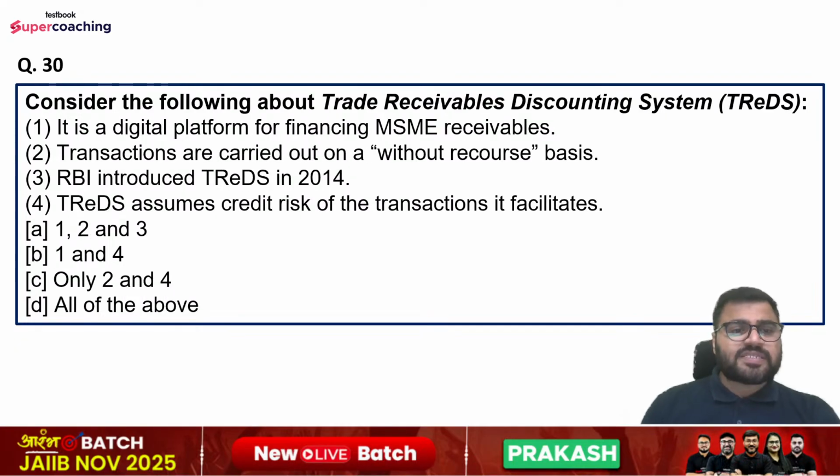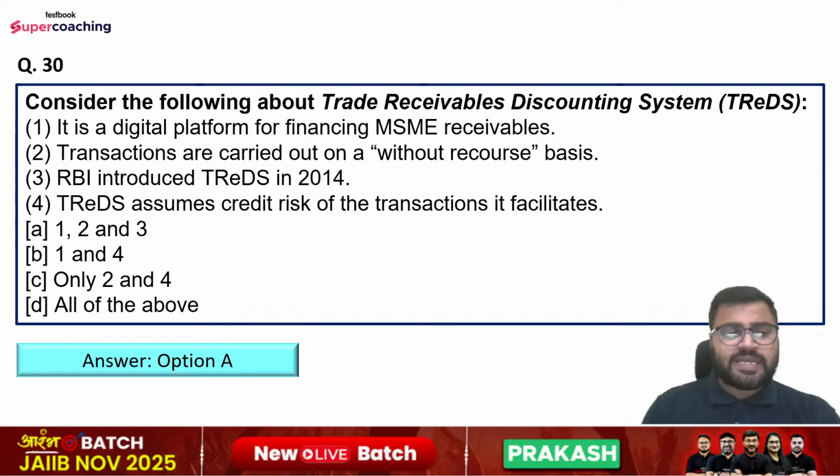Question number 30th is, consider the following about trade receivables discounting system, that is TRADES. It is a digital platform for financing MSME receivables. Transactions are carried out on a without recourse basis. RBI introduced TRADES in 2014. TRADES assumes credit risk of the transactions it facilitates. Options are first, second, and third only, first and fourth only, second and fourth, or all of the above. So right answer will be option number A, that is first, second, and third only.